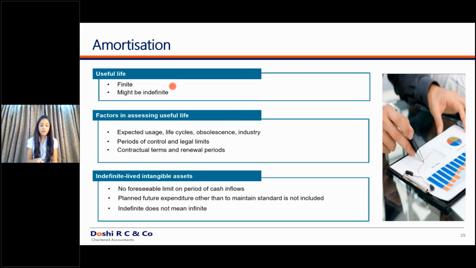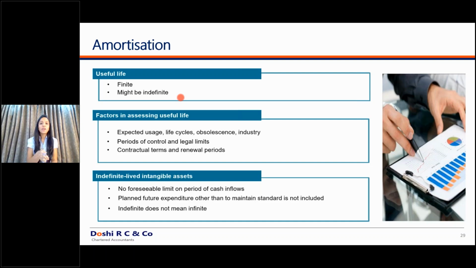But over here, you have the amortization criteria based on the useful life of that particular asset. And one more important criterion is that your intangible asset can have an indefinite useful life. What does that mean? You can classify a particular intangible asset as one that will give me a benefit over an indefinite period. That is why I decide the useful life of the intangible asset as indefinite.